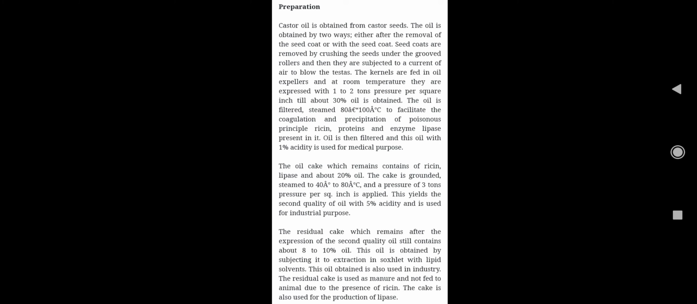Third round, in the third paragraph, the residual cake which remains after the expression of second quality of oil still contains about 8 to 10% of oil. So again we can process here. This oil is obtained by subjecting it to extraction in a Soxhlet apparatus, right? Round bottom flask, Soxhlet and condenser with a lipid solvent, any lipid solvent we can use like ether, chloroform, whatever it is. This oil obtained is also used in industry. The residual cake is used for manure and not fed to the animal due to the presence of resin. Remember, it is poison. So if you feed animal, animal may die. So the cake is also used for the production of lipase, right?